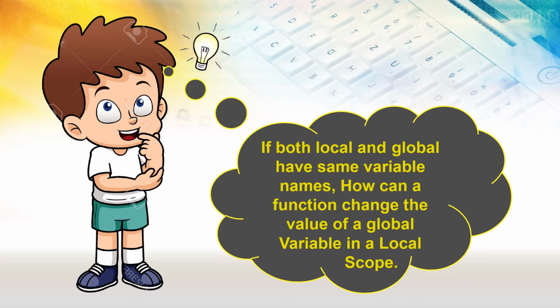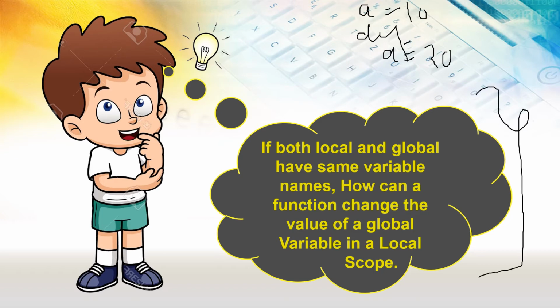Just suppose I have defined a value here, a is equal to 10, and inside I am defining the function. Here I am writing the value, suppose a is equal to 20.